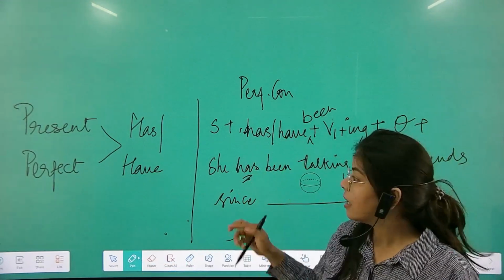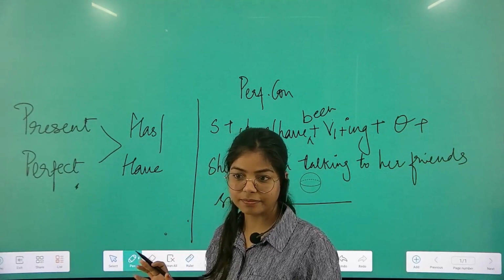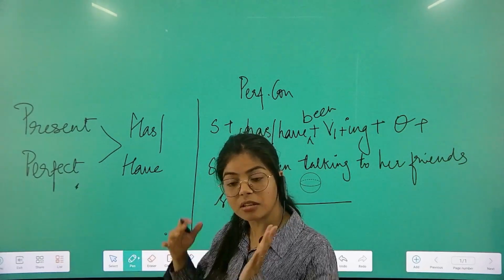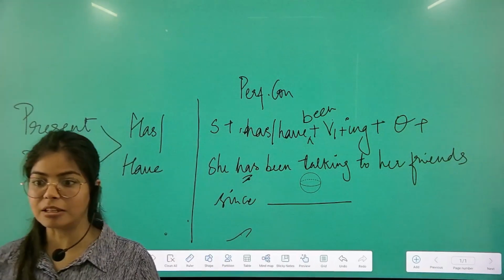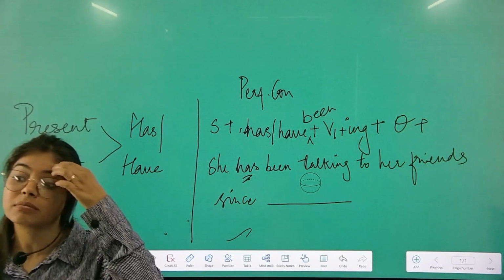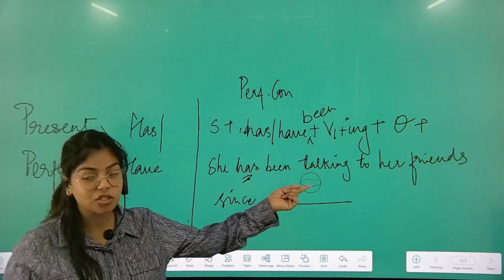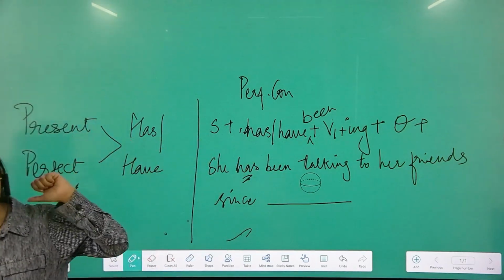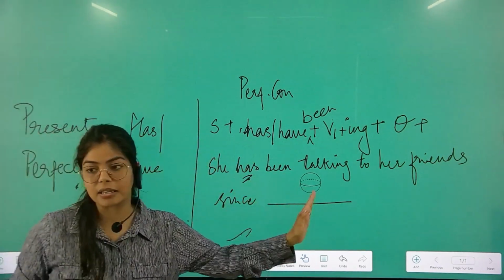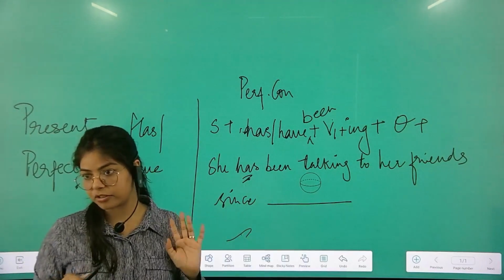Okay, and that's exactly what happened in present perfect tense also, that an action that started in the past but it recently got completed, and that's why we use the past form of verb, has completed. But when I say ing, the action started again in the past but it is still taking place, and since when we add the time duration. Okay.